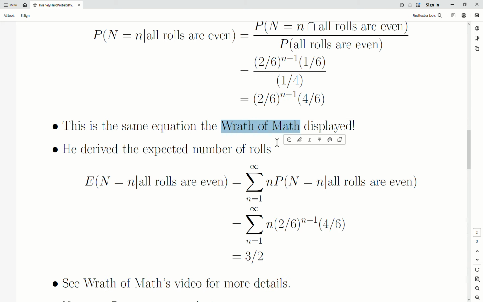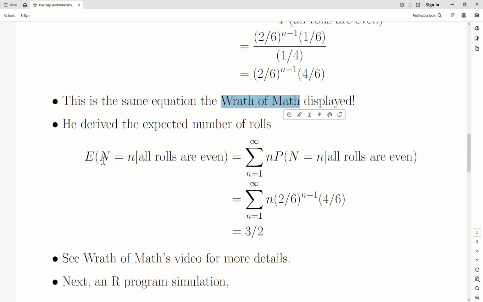Now in Math, he derived the expected value, which means you take the values it can assume times the probability of assuming that, summed over all possible values. And so we take this, the probability mass function. And he had a great derivation of this where you take the derivative of a geometric series and then it all falls out. And it's 3/2, as it should be.